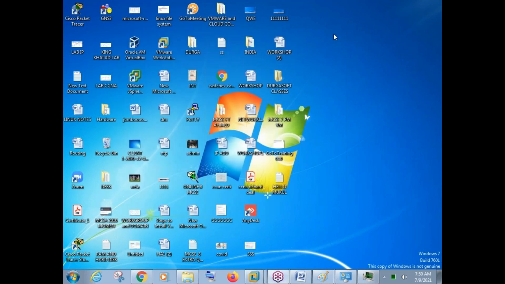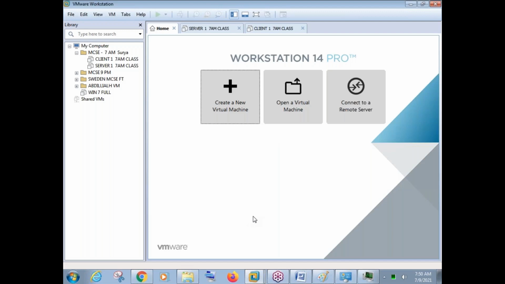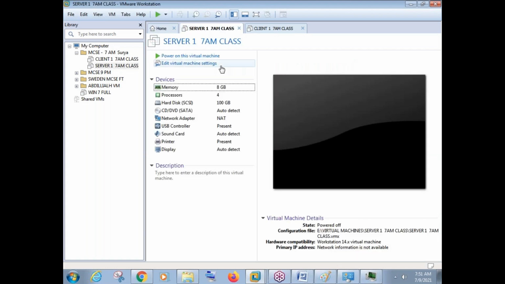Okay, fine. So I'm using Windows 7 machine. This is my Windows 7 operating system. So this Windows 7 operating system will use more than 1 GB, but in my case, it will use around 2 GB or more than 2 GB because I'm running many applications there. So the remaining RAM will be around 30 GB. Now see how many machines I have created here. I have created server 1 machine with 8 GB RAM and client 1 machine with 4 GB RAM.